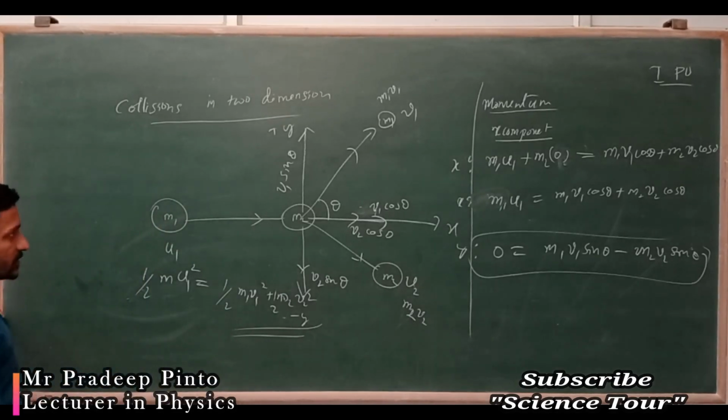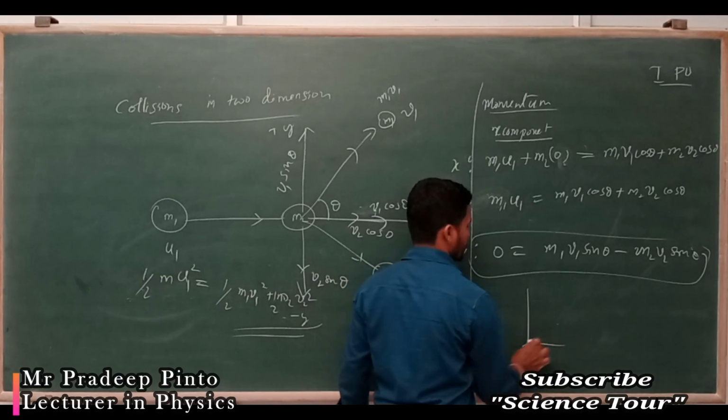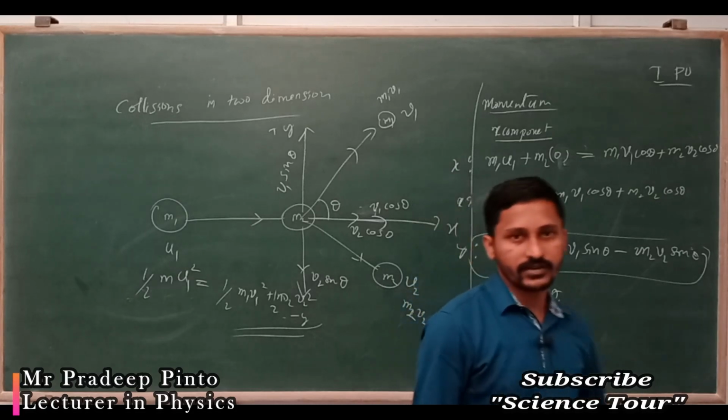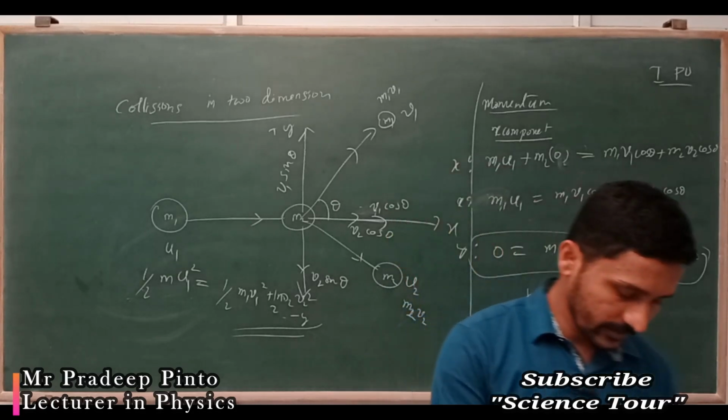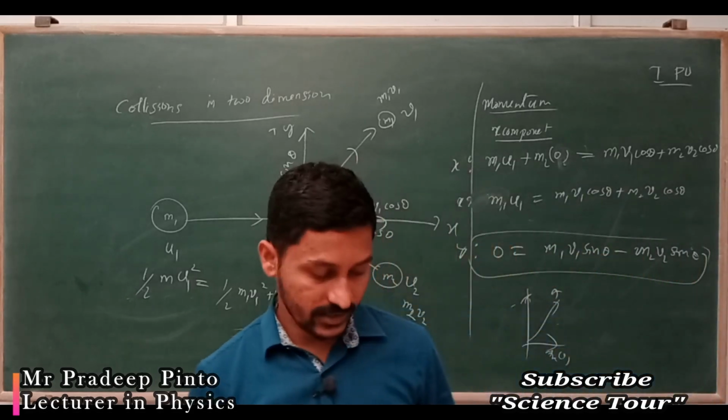The magnitude of this is v1. How did we get this? From the motion in a plane we have done, a vector with components a cos theta and a sin theta, in that way we have got it. We have divided the components. Okay, so that we have got. So this is what collisions in two dimension is.